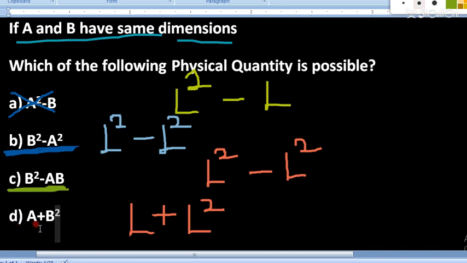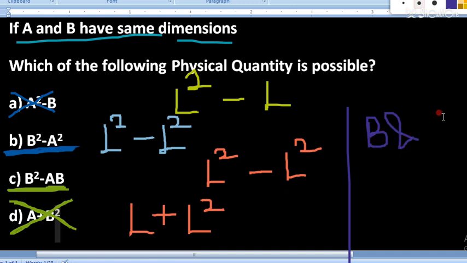Now see option D, a plus b square, L plus L square, so this is again not possible. So for this particular question, option number B and C can be the right answer.